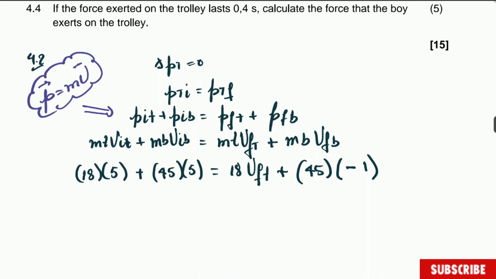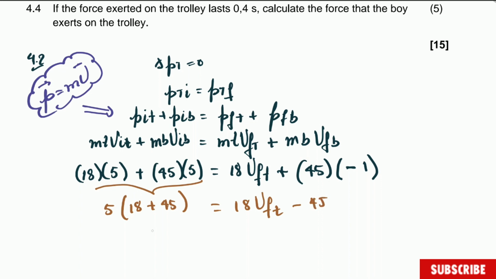But before we go on, know that on this side here, there is a common factor. You could do it previously in the first step if you want, but you don't have to. So you can calculate this as you please here. But we are going to say 5 bracket 18 plus 45. You do not have to do this. This is 18 final velocity of the trolley minus 45. When you solve this one, you get 315 equal to 18 final velocity of the trolley minus 45.